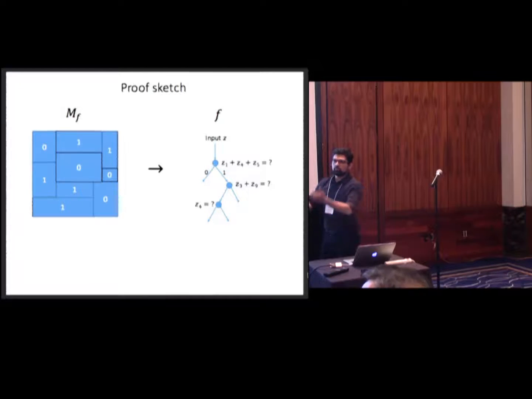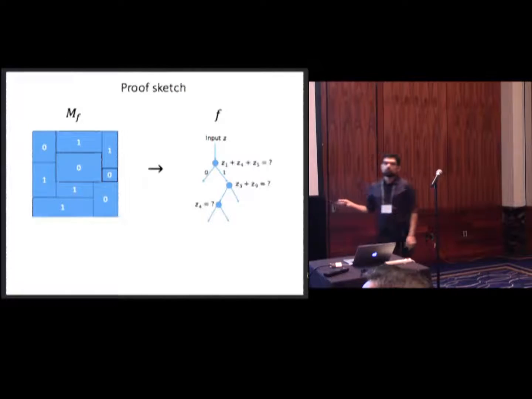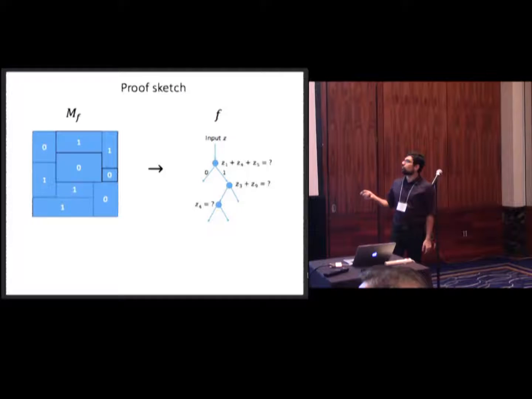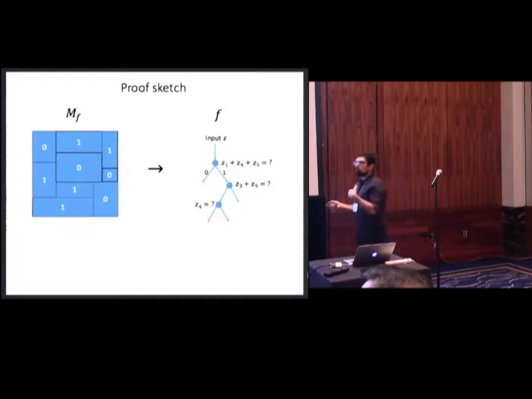Every time that we ask a question, it's like we're cutting our space in half and going either to the left or to the right. And so every leaf corresponds to a subspace of our space, F2 to the n. And by subspace, I mean an affine subspace. And the codimension of your subspace is just the depth of your leaf.